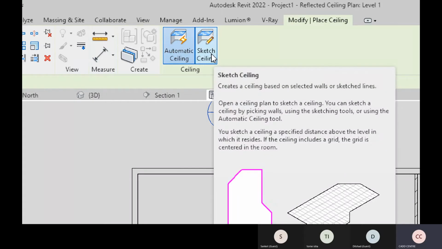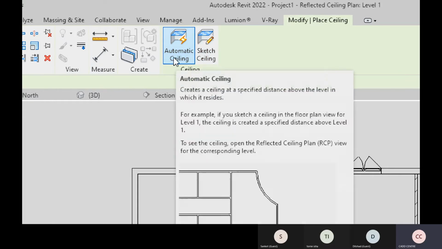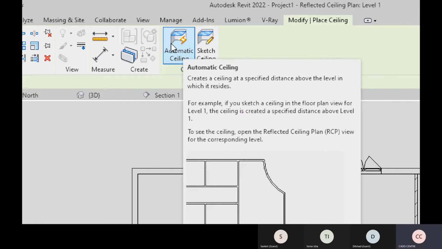Sketch ceiling will allow you to draw the pattern of the ceiling, of whatever shape you want. Maybe you want a circular ceiling, or a triangular ceiling, or a different type of ceiling, or a cove ceiling. You can take sketch ceiling for that. But if you want to create a flat ceiling especially, or a flat grid ceiling, you can take the automatic command. I'm going to show you both methods, by taking the automatic command and the sketch command. First I'll take the automatic ceiling option.